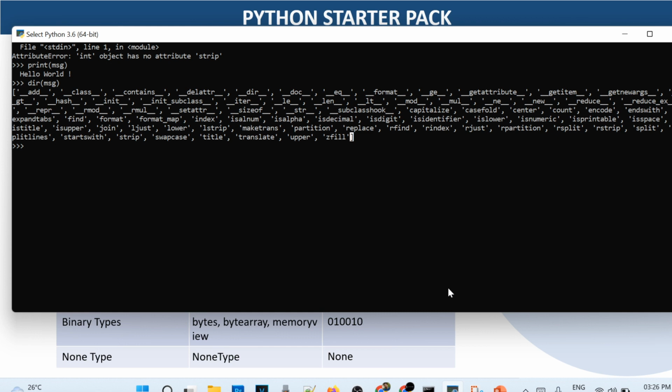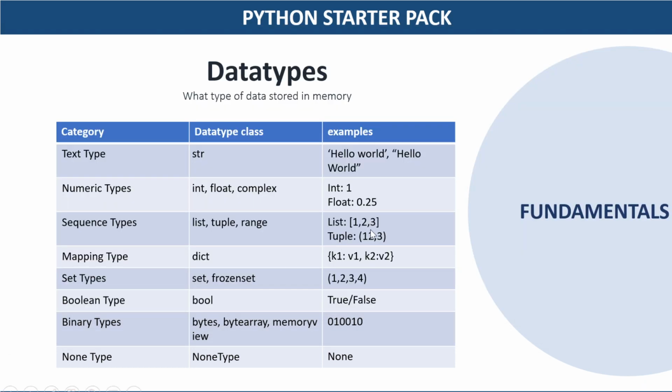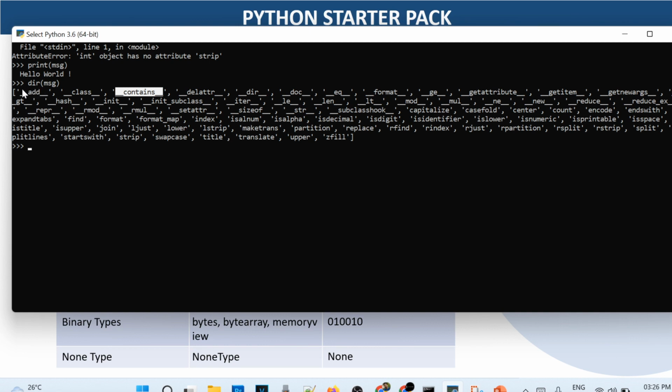In the previous example we saw that for a bike we had 3 functions: brake, accelerator and clutch. So how would I know how many functions there are for a bike object or a string object in this case? If we do dir message, you will see the list of all the functionalities available for the string or message variable.